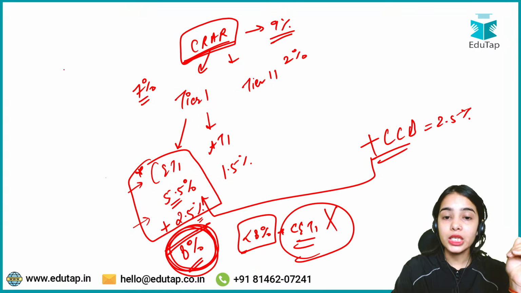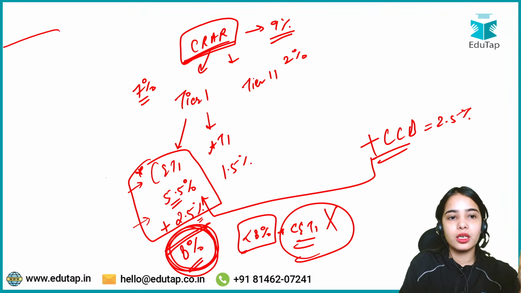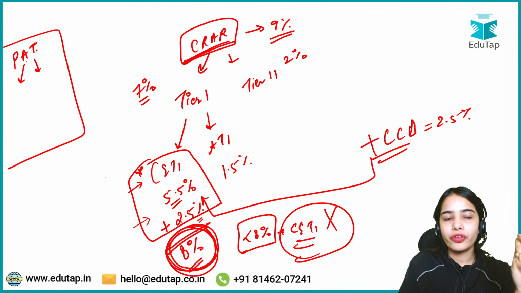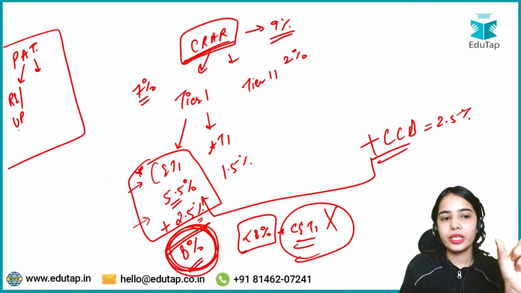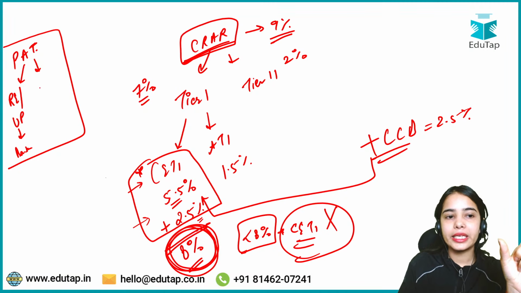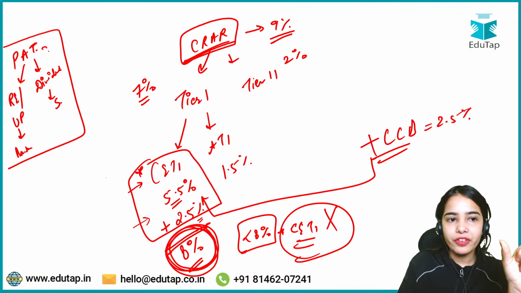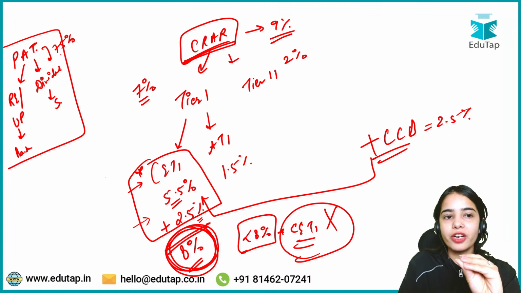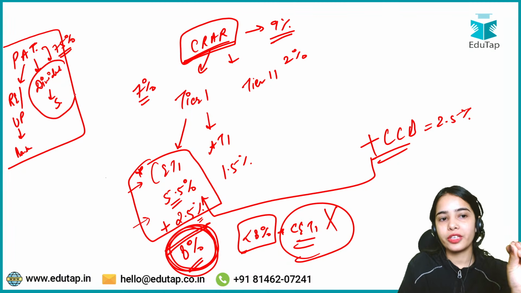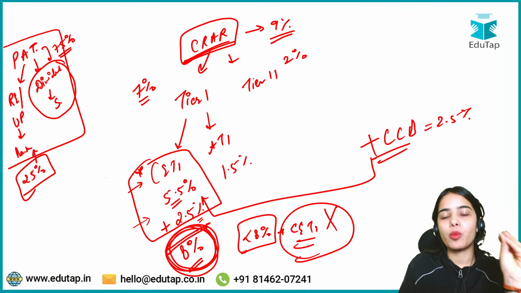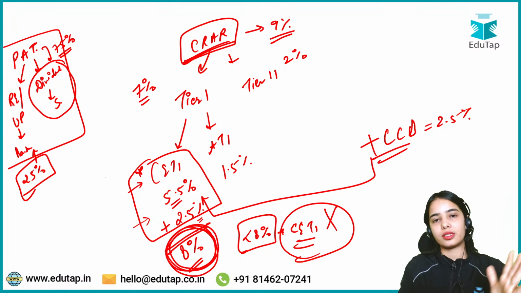Okay. Now, why is this clause made? Why only up to? Because profit after tax should not all be distributed. Profit after tax has been earned from the profit, so the money should go in the form of retained earnings or undistributed profit that should be kept with the bank, and the rest should be given in the form of dividend to the shareholders. So it has been mandated that up to 75% of the profit after tax can go to the dividend, so that at least 25% is kept with the banks in the form of retained earnings. Okay, so this is the idea.